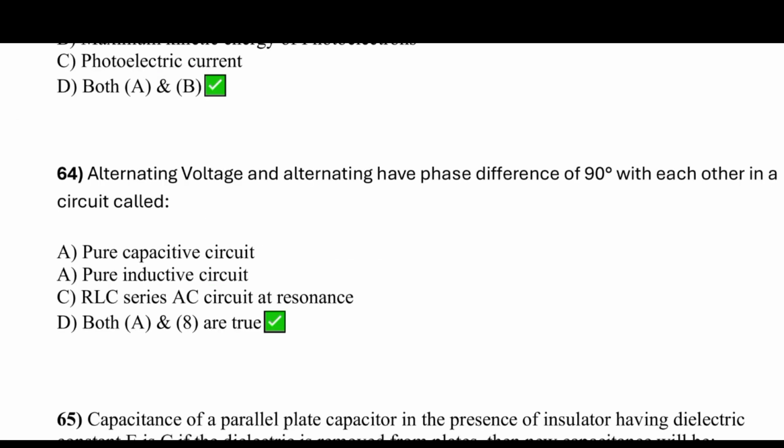the maximum kinetic energy of photoelectrons. Alternating voltage and alternating current have a phase difference of 90 degrees with each other in a circuit called, option D is correct, both A and B are true.